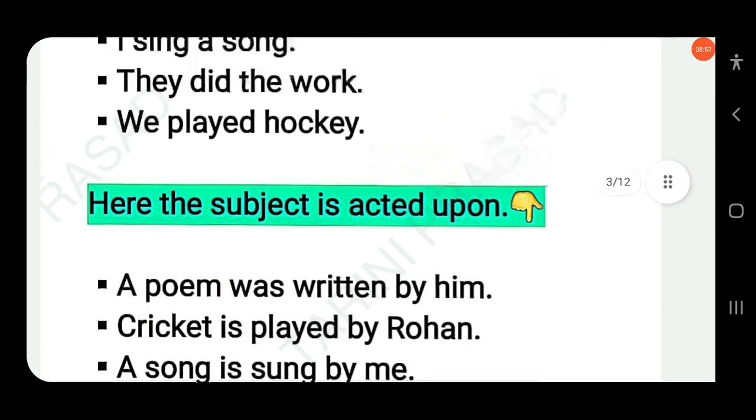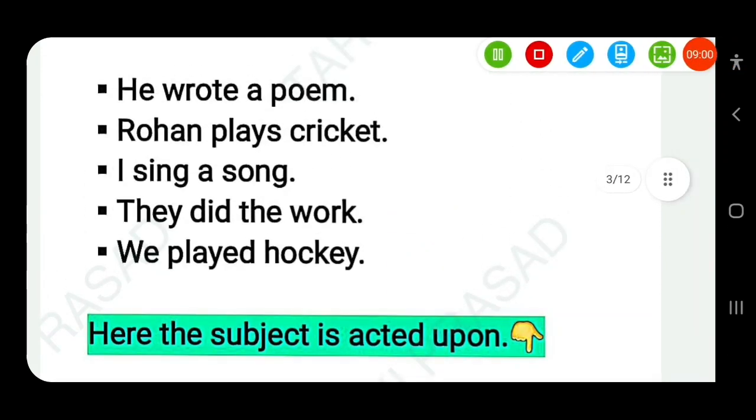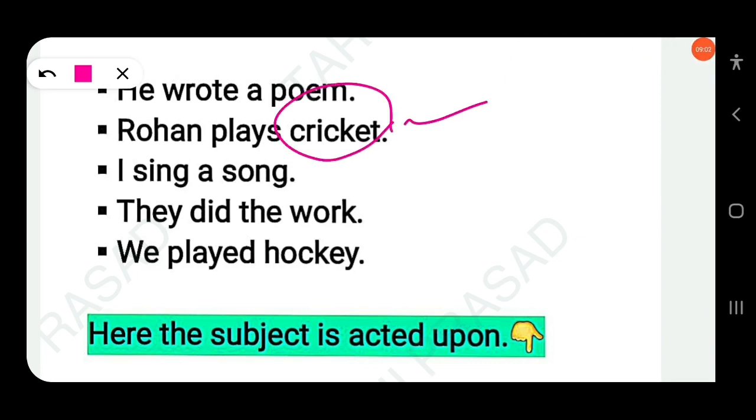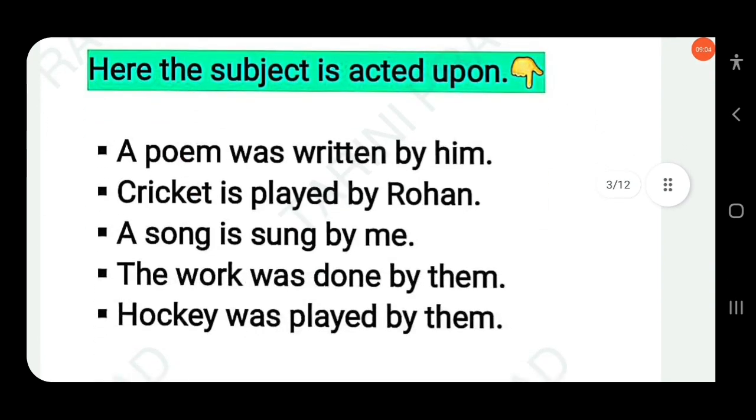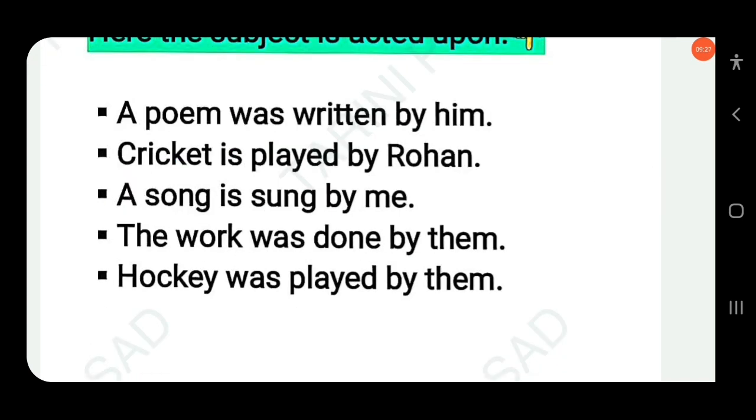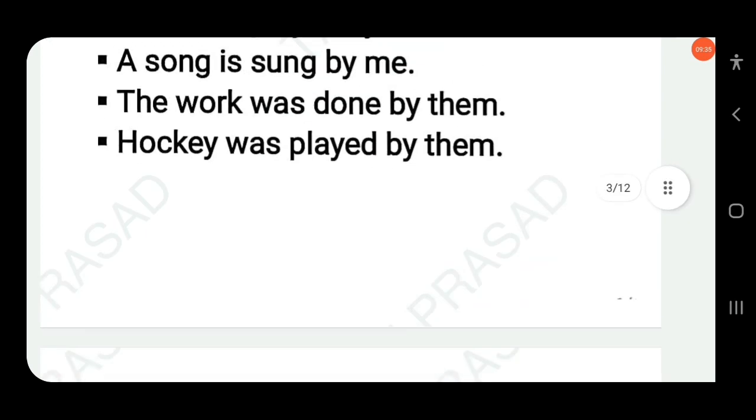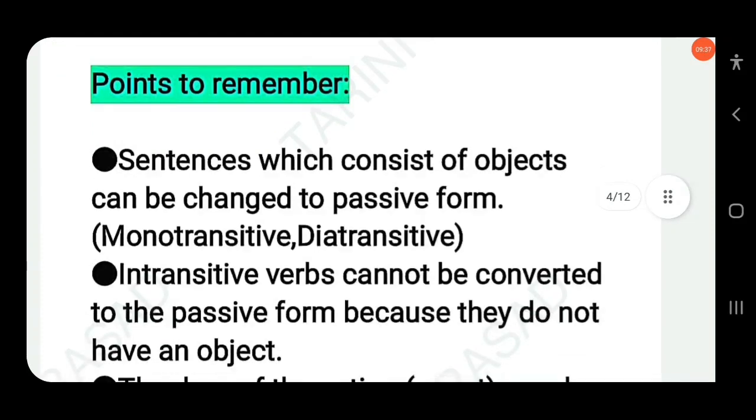Clear? Similarly, you find Rohan plays cricket. Cricket is the object. Here the object becomes the subject in the passive voice. Subject in the active voice becomes object in the passive voice, and object in the active voice becomes subject in the passive voice. Clear? Here you have to remember these points.